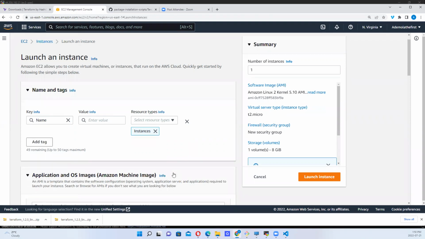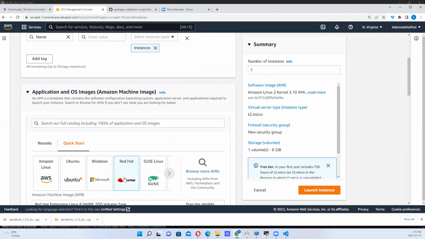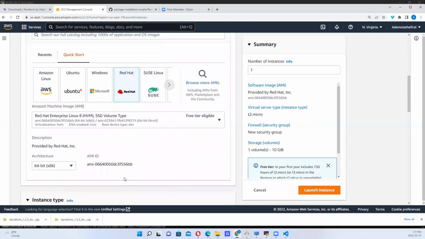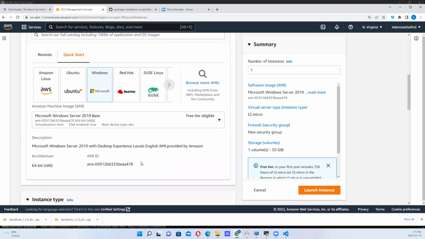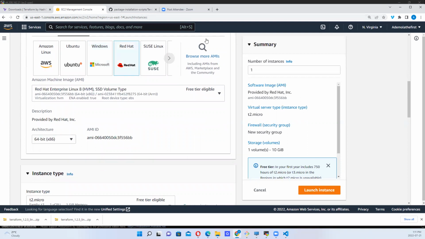So the next thing is to look at the AMI. What AMI are we using? Let's say we want to use Red Hat Server. This Red Hat Server will have its own AMI ID. You can see it here. So we can copy this, for example. That's the AMI ID of the AMI we want to use. If you select something else, you'll see that it will have a different AMI ID. Red Hat is what we want to use, so you can see that's the AMI ID, which I have copied.